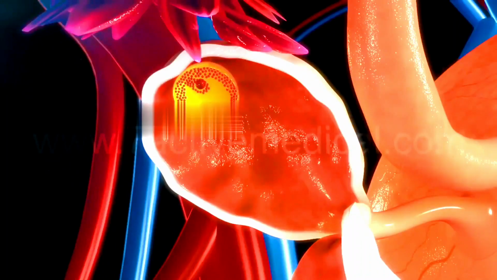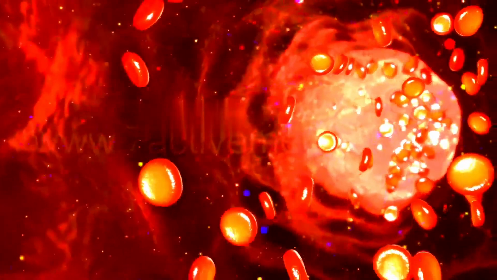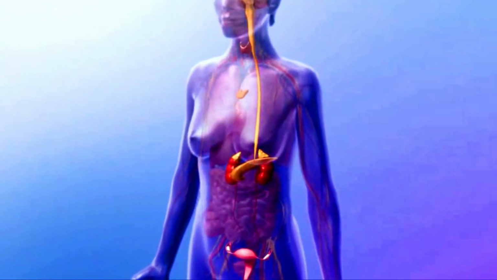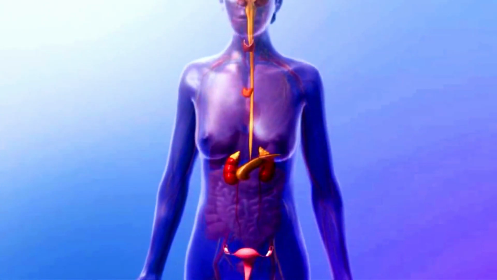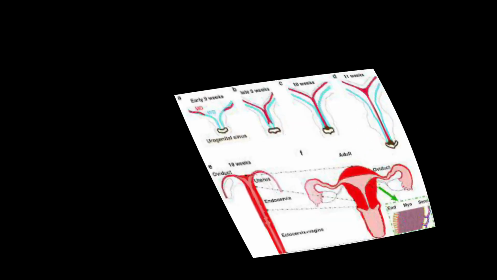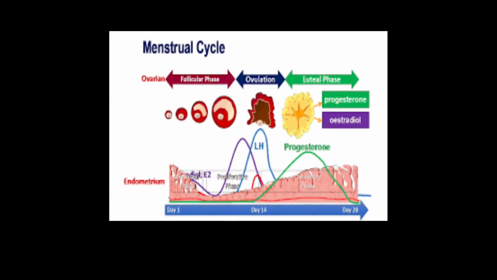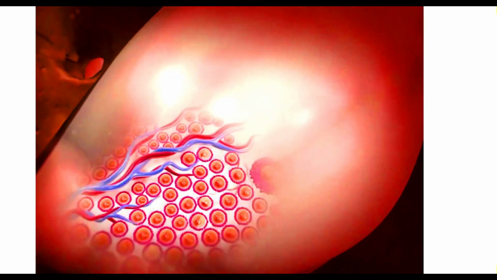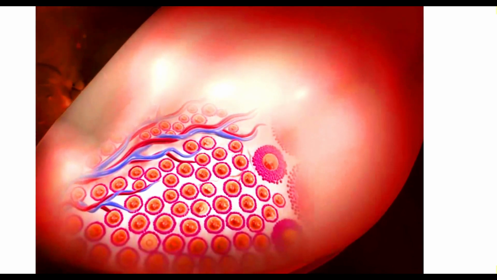Since ovaries are endocrine glands, they release their secretions or hormones directly into the circulatory system, and these hormones are responsible for regulating distant target organs. Progesterone and estrogens are the hormones that are released by ovaries. These are the sex hormones that govern the early development of the female reproductive system and contribute to the menstrual cycle.